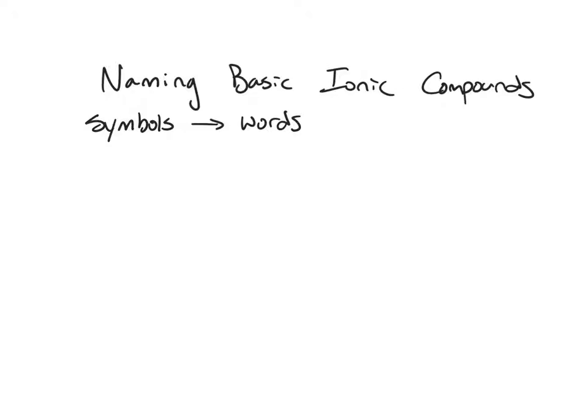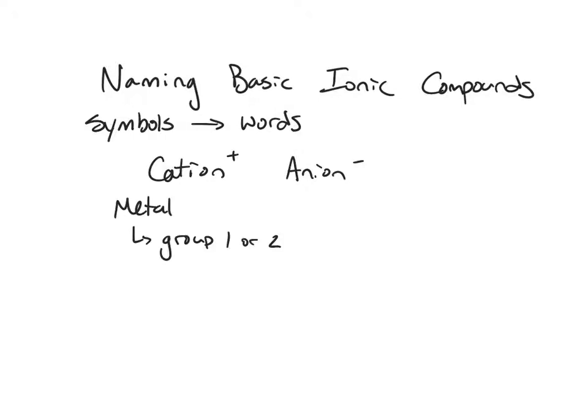What makes an ionic compound ionic? Well, an ionic compound has a positive cation and a negative anion. The name is always written cation first, anion second. Now the cation is typically going to be a metal, and that metal is either going to be a group 1 or group 2 metal. Another option may be aluminum. So these are basic metals from group 1 or group 2.